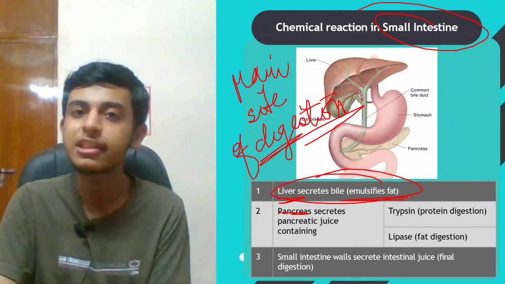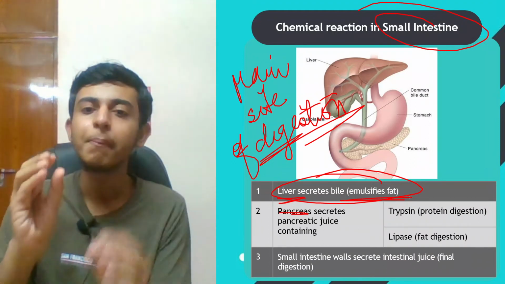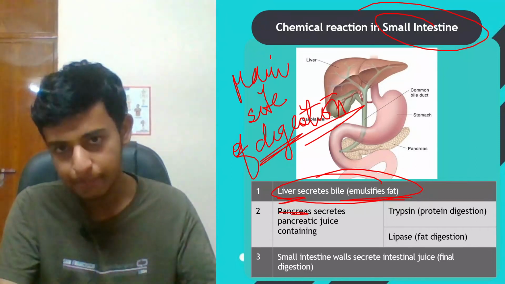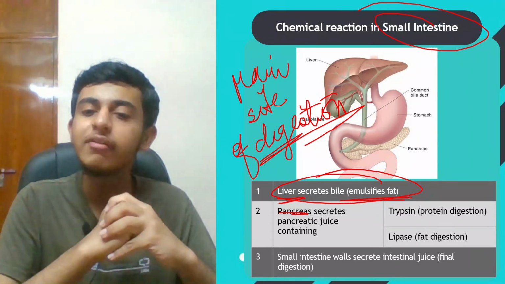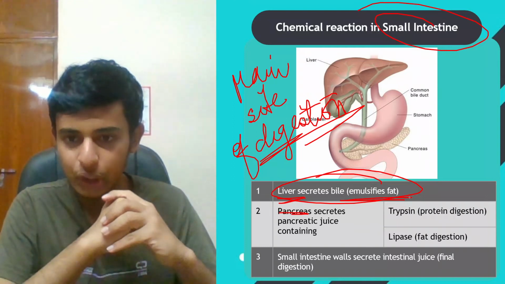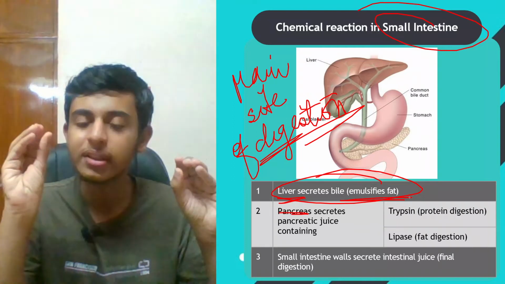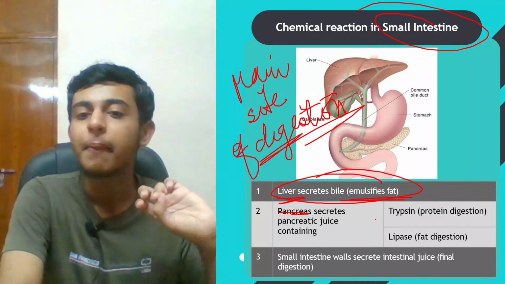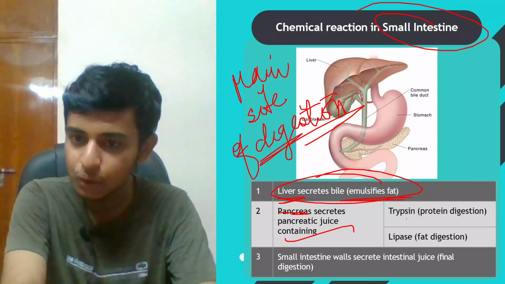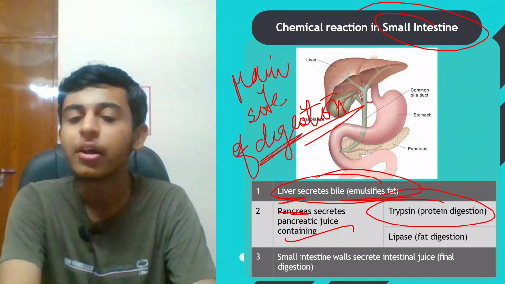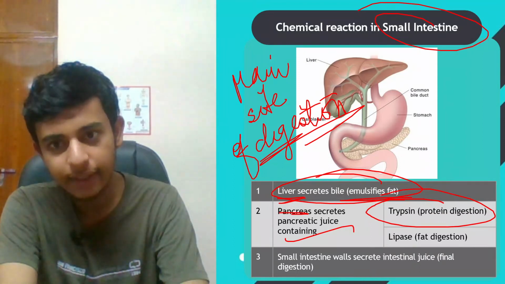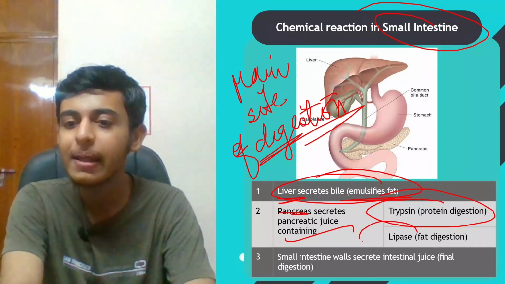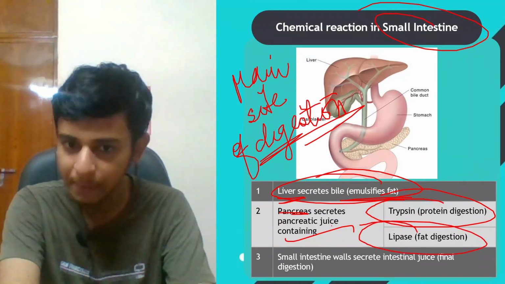This is known as emulsification of fat. ठीक है, converting the complex particles of fats into simpler ones is known as emulsification. Is that clear? So liver का bile juice helps in this emulsification, जिसकी वजह से fat थोड़ा सा छोटा हो जाता है, मतलब इनके particles छोटे हो जाते हैं। Pancreas secretes pancreatic juice which contains trypsin. Trypsin proteins को completely digest कर देता है, एकदम छोटे छोटे particles में convert कर देता है, and lipase fats को digest कर देता है। Okay?